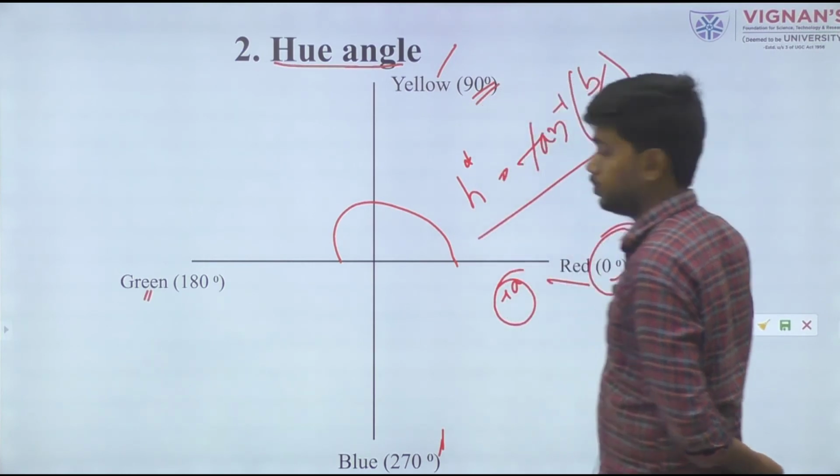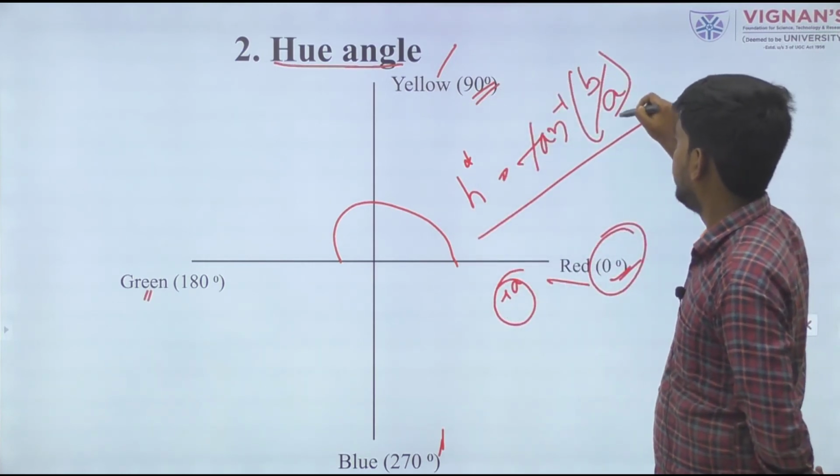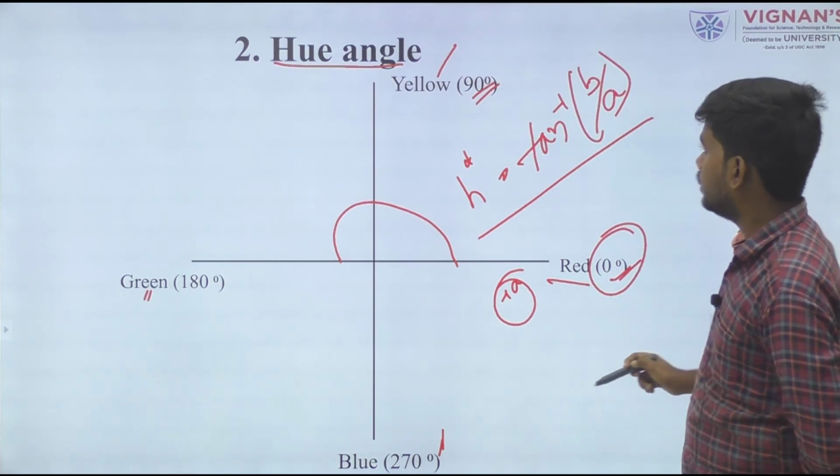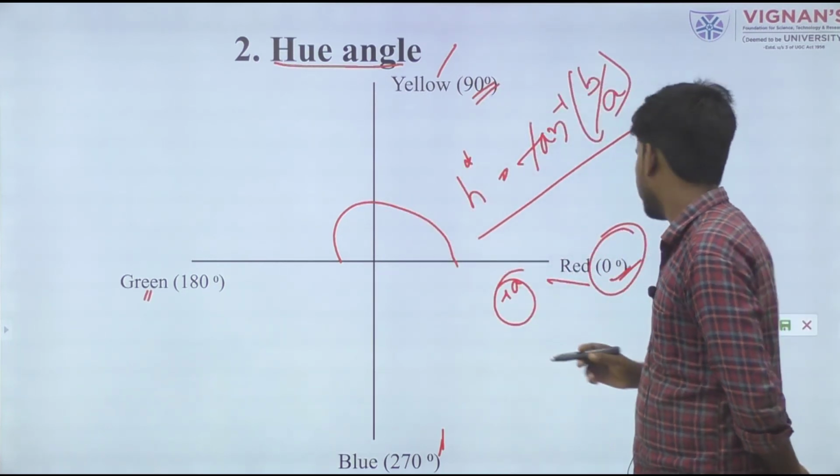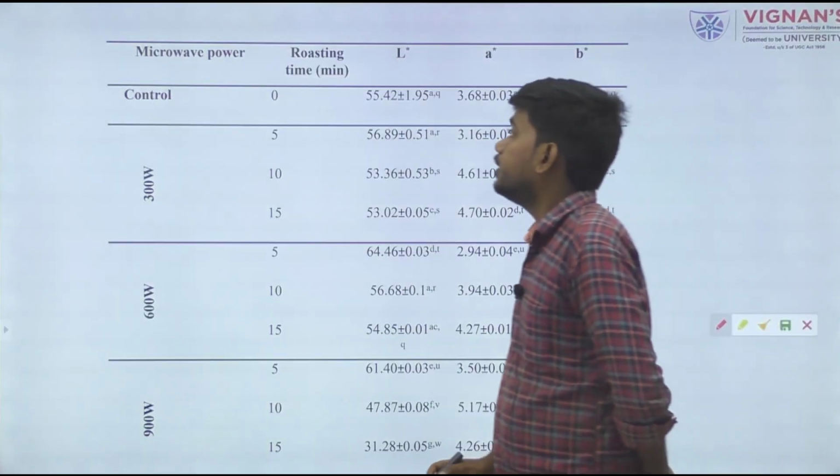So this is the formula for calculating the hue angle, that is B by A. Whatever degree comes, using this chart you can directly determine the hue angle value. So this is one example.